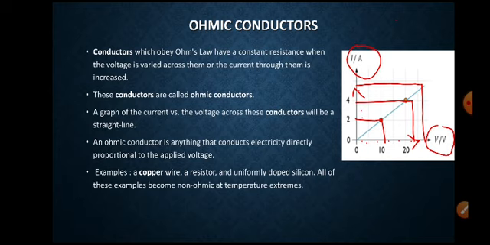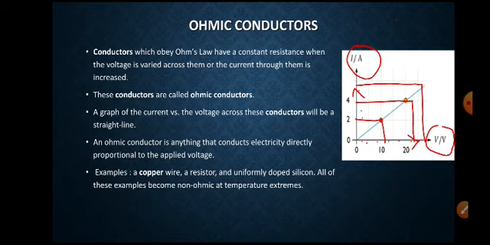So the graph between the current and voltage is a straight line. That conductor obeys Ohm's law, right? These types of conductors are called ohmic conductors. The graph of the current versus voltage across the conductor will be a straight line.